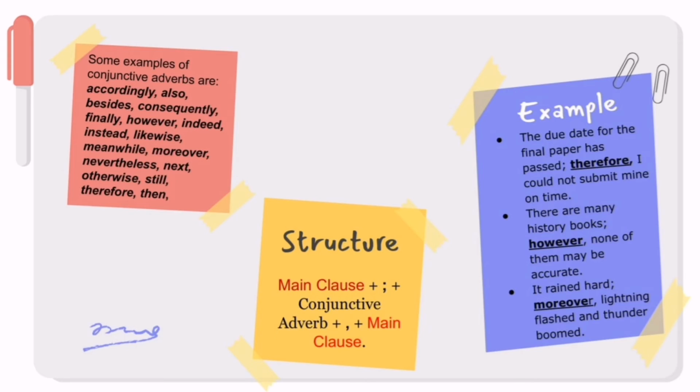Some examples of conjunctive adverbs are accordingly, also, besides, consequently, finally, however, indeed, instead, likewise, meanwhile, moreover, nevertheless, next, otherwise, still, therefore, then. The structure of conjunctive adverb is main clause plus semicolon plus conjunctive adverb plus comma plus main clause. For example, the due date for the final paper has passed.